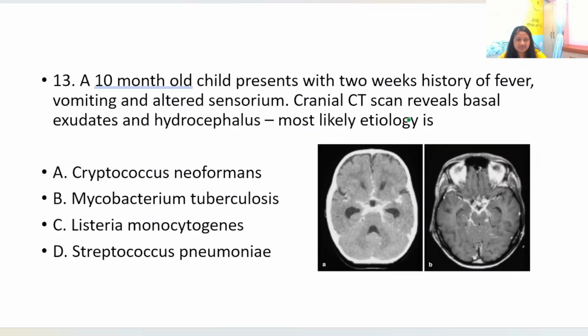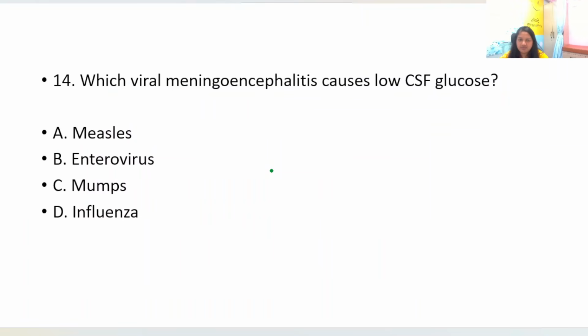Most likely diagnosis or most likely etiology is, now basal exudates, as you can see on this contrast enhanced CT, you can see basal exudates and hydrocephalus. Okay, basal exudates are very typical of tuberculous meningitis. Although you can see vomiting and fever in other forms of meningitis also, bacterial meningitis like streptococcal, listeria meningitis, but basal exudates, if that is given in the question, instantly it should ring a bell that the answer could be Mycobacterium tuberculosis.